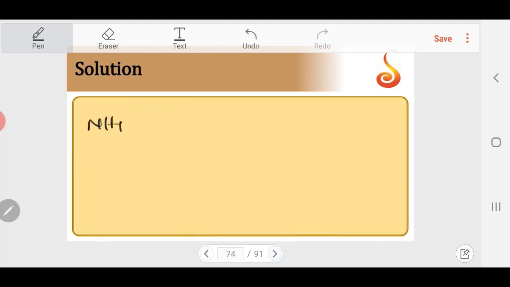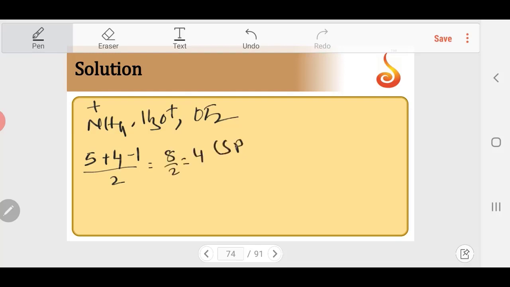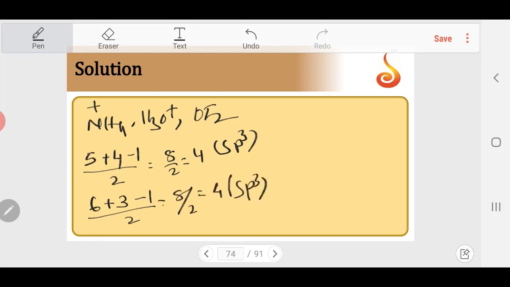NH4 plus, H3O plus and OF2. Nitrogen has 5 electrons plus 4, charge minus 1, divided by 2. So it is 8 by 2 is equal to 4, sp3. In case of H3O plus, the central atom is O, which has 6 electrons, 3 monovalent atoms, minus 1 charge, divided by 2. That's also 8 by 2, equal to 4, it's also sp3.